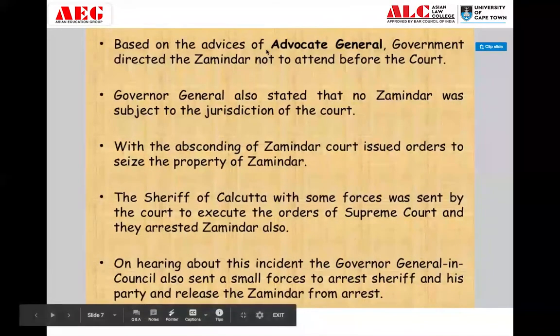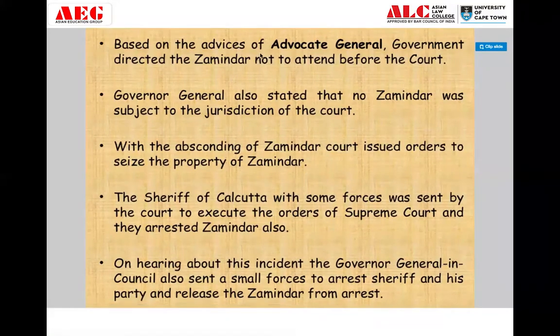Now, based on the advice of the Advocate General, the government directed the Zamindar not to attend before the court. Now, what was the advice? The Advocate General is basically, in my notes I have written, the commander of the government. He advised the government, that means the Governor General's council, to direct the Zamindar not to present himself before the court, because if he presents himself before the court, then only he will be tried, otherwise he will not be tried.